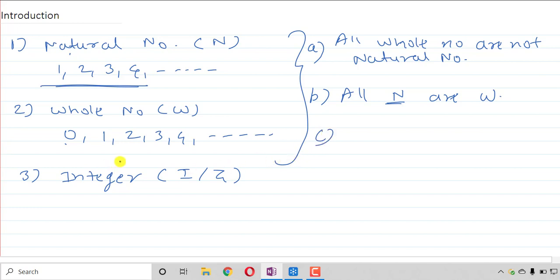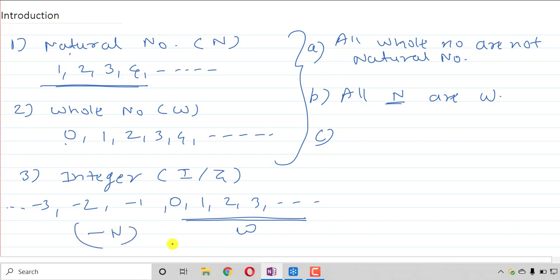Now see the conclusion. Can I say all whole numbers are integers? I believe all of you know the integer. Integer is the collection of all the whole numbers and negative numbers. That is 0, 1, 2, 3 and so on, and minus 1, minus 2, minus 3 on the left side and so on. So all the whole numbers are included in integers, right? Here you can see this is whole numbers and these are negative natural numbers. Negative natural number is not a term, but we are just denoting all the negative numbers.